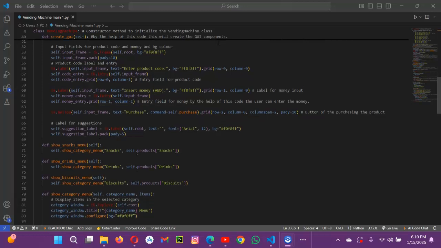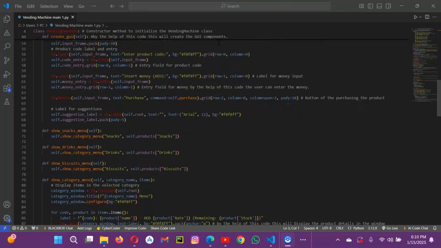The category buttons are in a frame which organizes buttons horizontally. There are three buttons which correspond to the product categories. Clicking a button calls the respective method to display the category's menu.